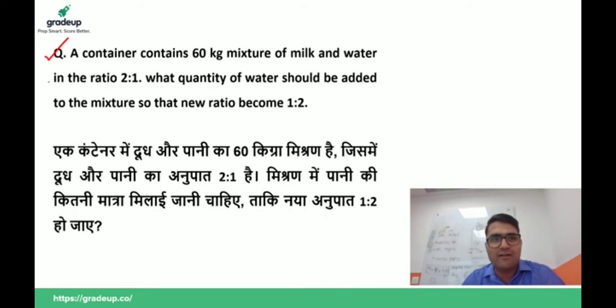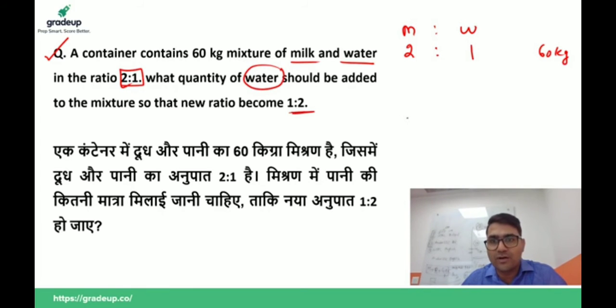Now guys, I am waiting, please try to solve this question. 60 kg of mixture of milk and water, total 60 kg. Now the ratio is 2:1. What quantity of water should be added so that the mixture becomes 1:2? This is the same question as the previous. Water should be added, so first we have to make the milk equal, that is 2:4.